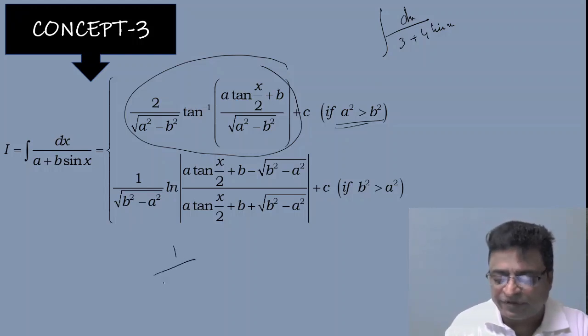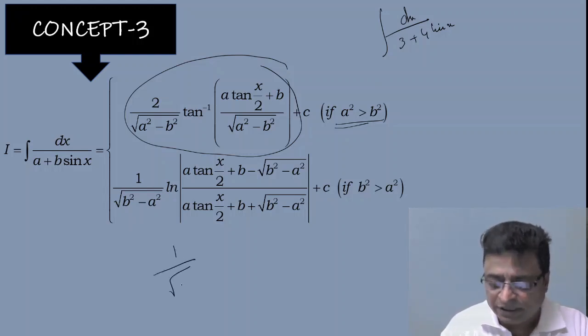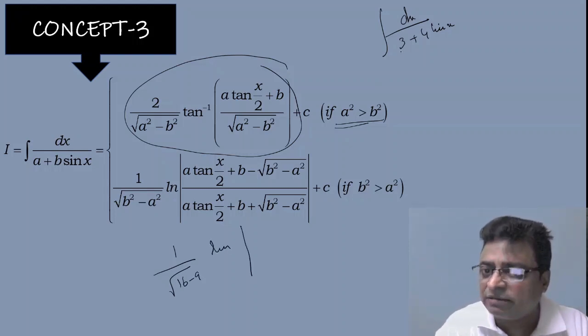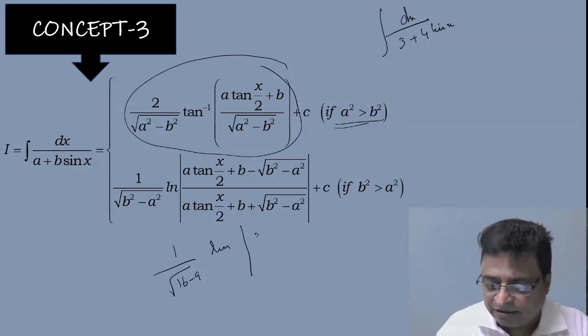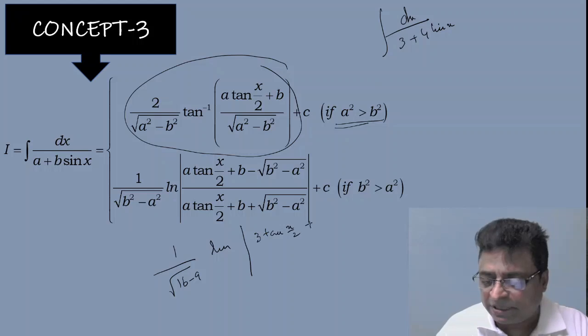So 1 by root of b square minus a square, that is 1 by root of 16 minus 9, into logarithm of a tan x by 2, a means here 3, tan x by 2 plus b minus, that means 4 minus root of b square minus a square.